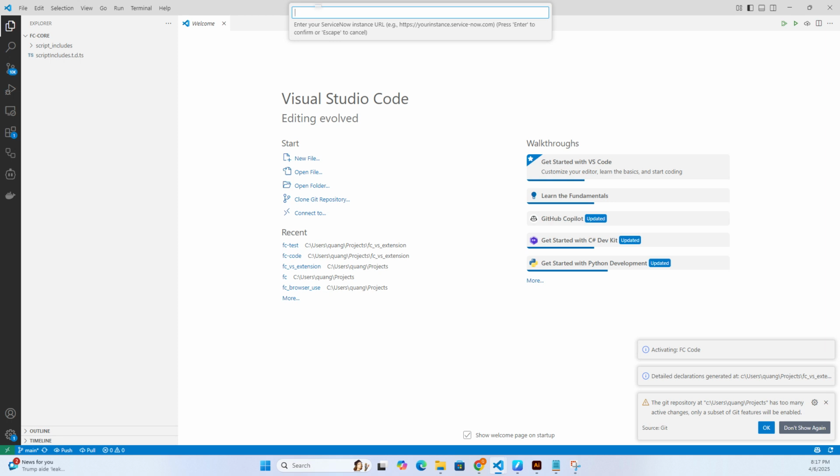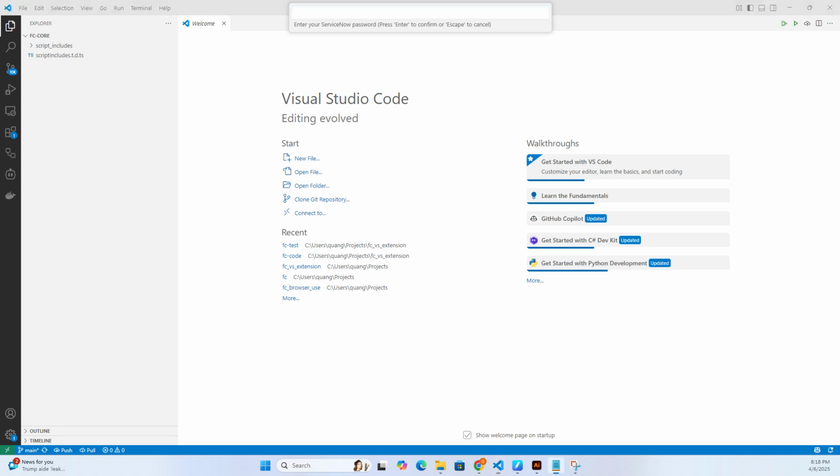First, we're gonna input in the instance URL. Hit enter, and then add in the username. And then lastly, let's go ahead and input in the password. And then that's it. Basically now the credential is set up.